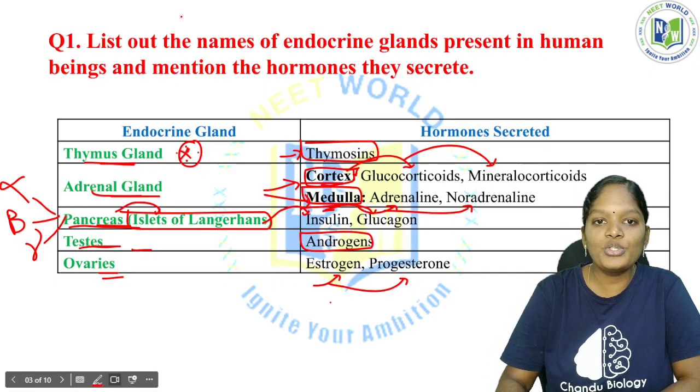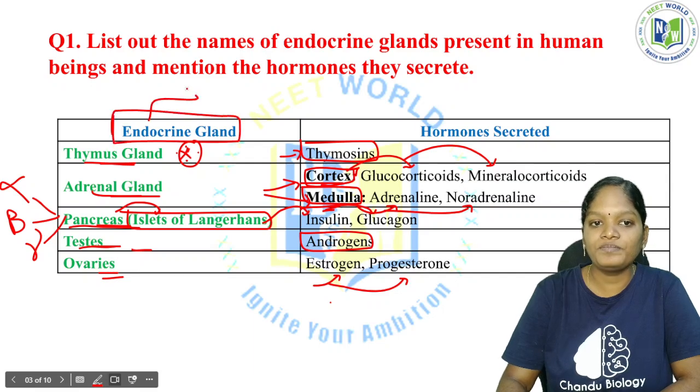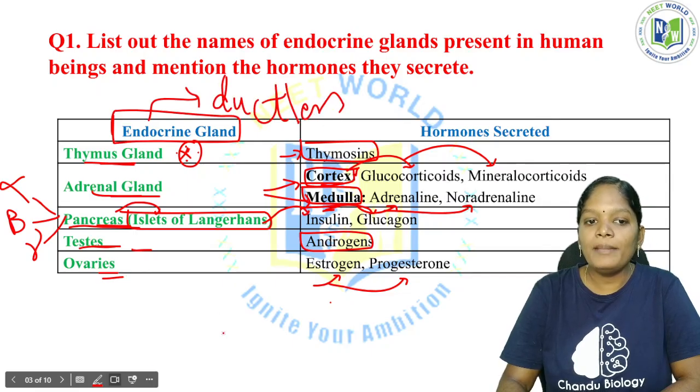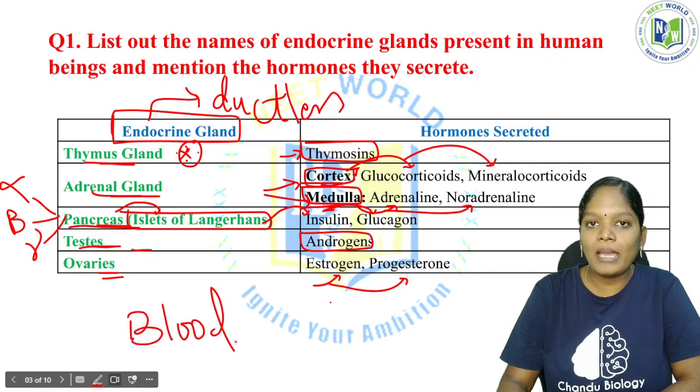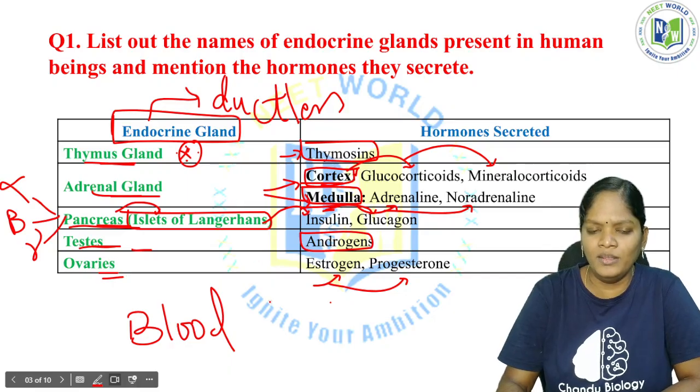Before that, you should know the basic idea about endocrine glands. These endocrine glands are ductless glands. Blood flows through the blood vessels and capillaries and reaches the organs. In the case of glands with ducts, the secretions move to the target area through the duct.